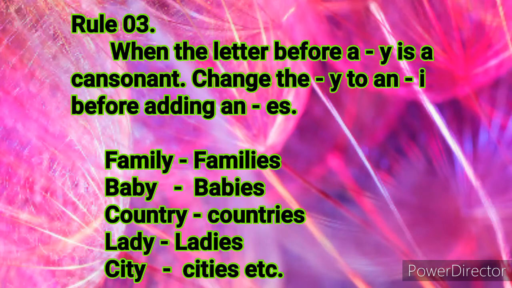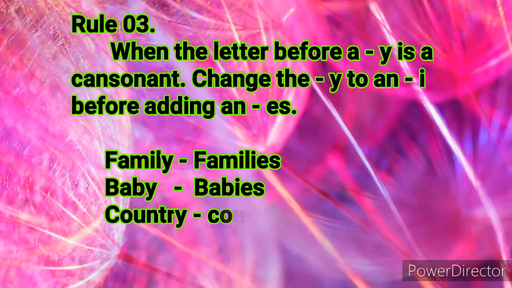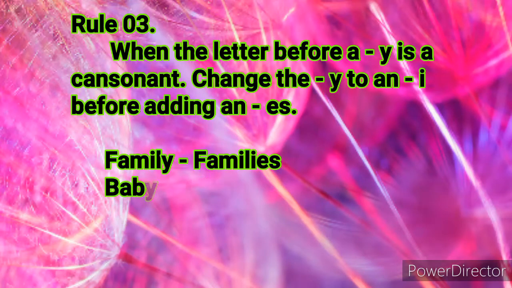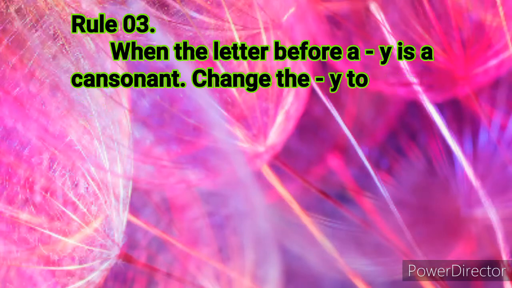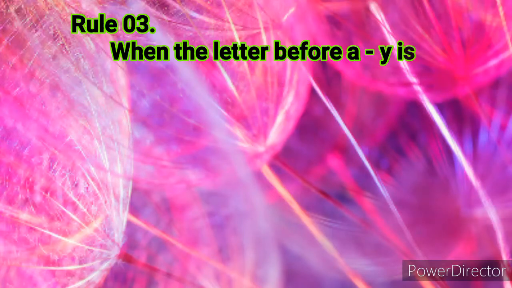Here in the word family, the last letter is y, and before the y, the consonant letter l is there. That's why when we convert into the plural form, we remove y and add i before adding es.